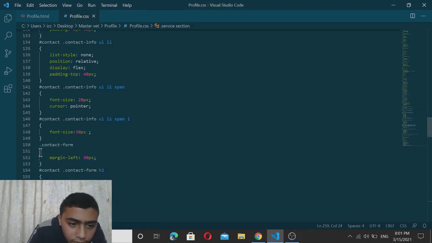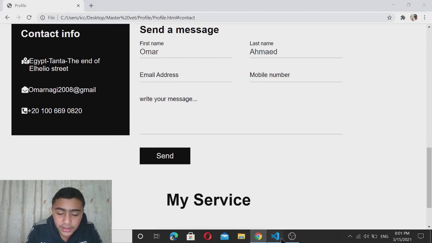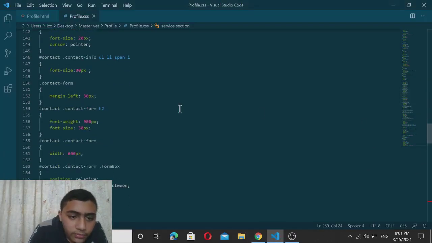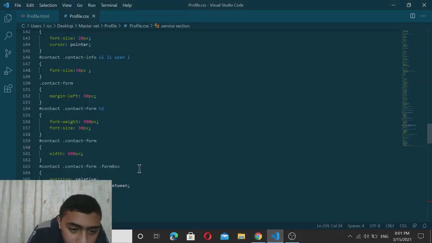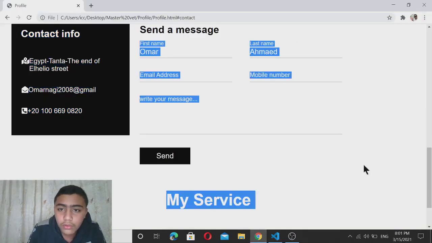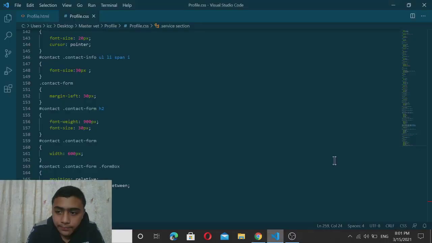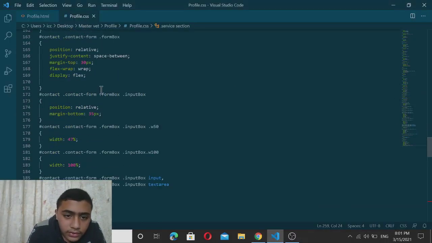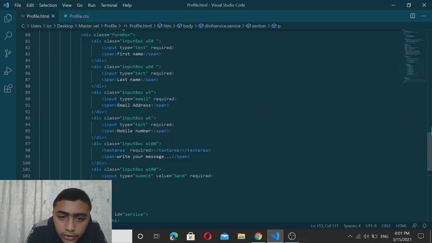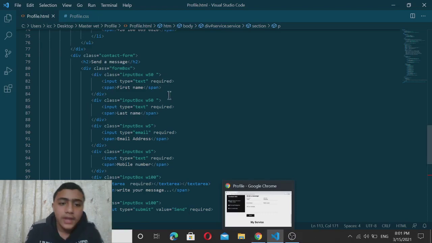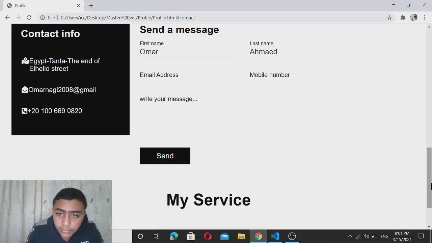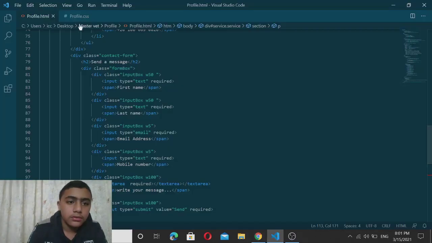Yeah, here in contact form we will make margin-left to make a distance between them like that, and we will write about H2 that, and the form box is the whole of that. Now we write the input box. Here you will find the input box. Every div has an input box here, so make it like that.